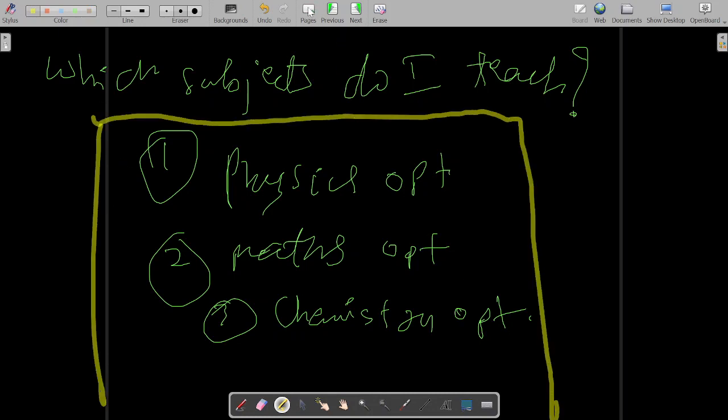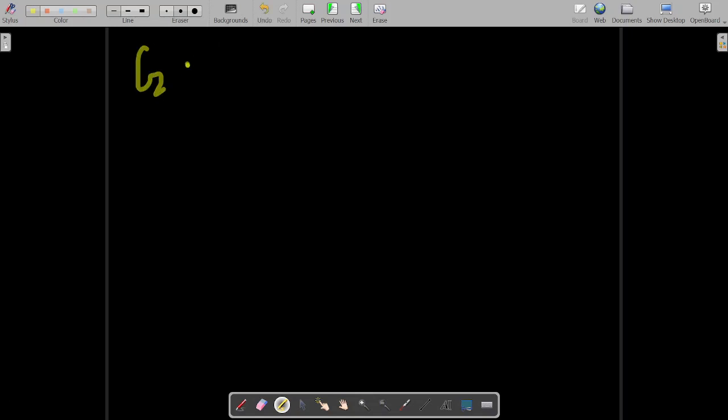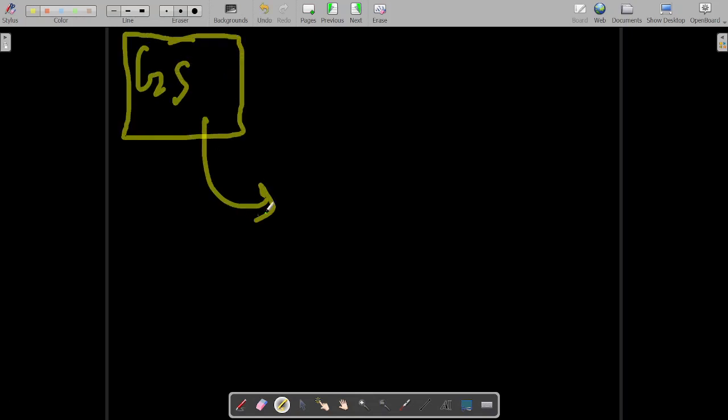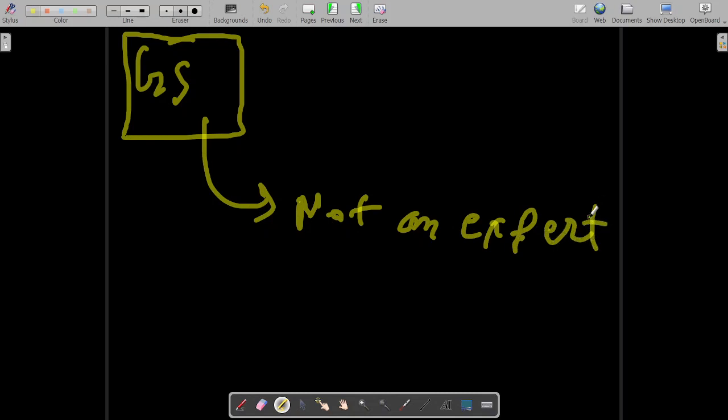I have taught GS in Delhi offline, but I am not an expert in GS because I am not in touch with it. All my time has gone into these three optionals, so I have left those subjects. Although I can teach, I don't want to teach right now.